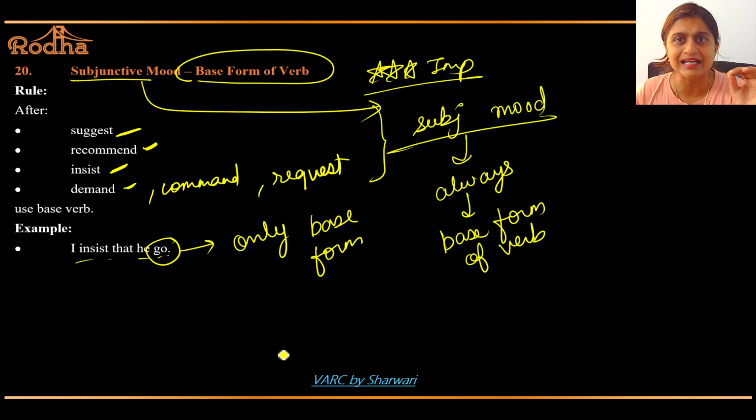How to recognize subjunctive mood? Whenever there is a suggestion, recommendation, insist, demand, command, request, then the mood of the sentence becomes subjunctive mood. Subjunctive mood है तो base form ही होना चाहिए. No exceptions. Okay?